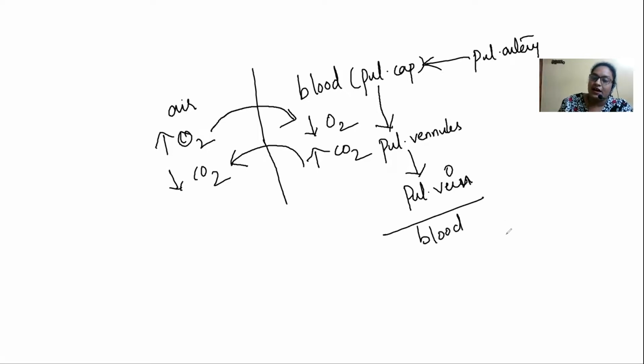A high concentration of oxygen has diffused in. So it is having fresh oxygen, and it is having what? The carbon dioxide diffused out. So the level of the carbon dioxide has decreased here. So less carbon dioxide, more oxygen, and the saturation is going to be 98%.